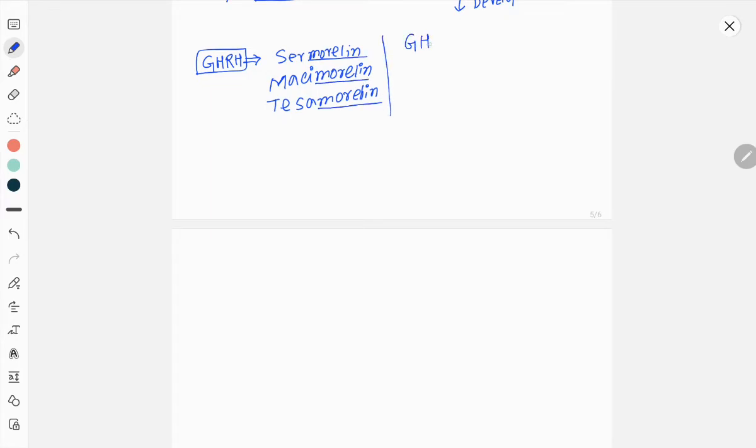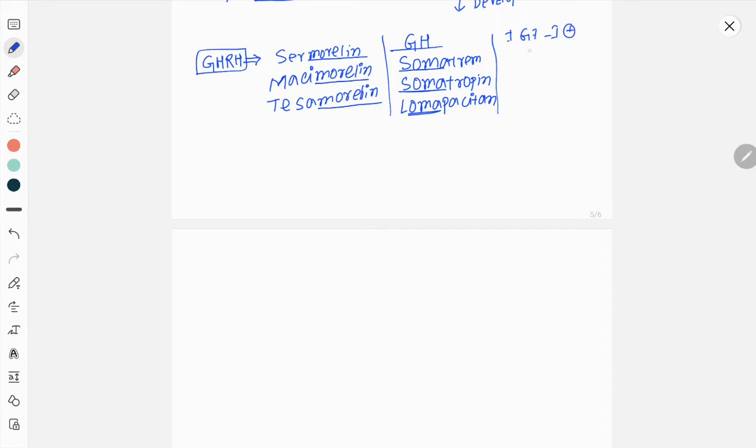Growth hormone analogues are somatrem, somatropin, and the latest drug is lonapegsomatropin. You can understand this name by soma or oma. And the last is IGF-1 analog.